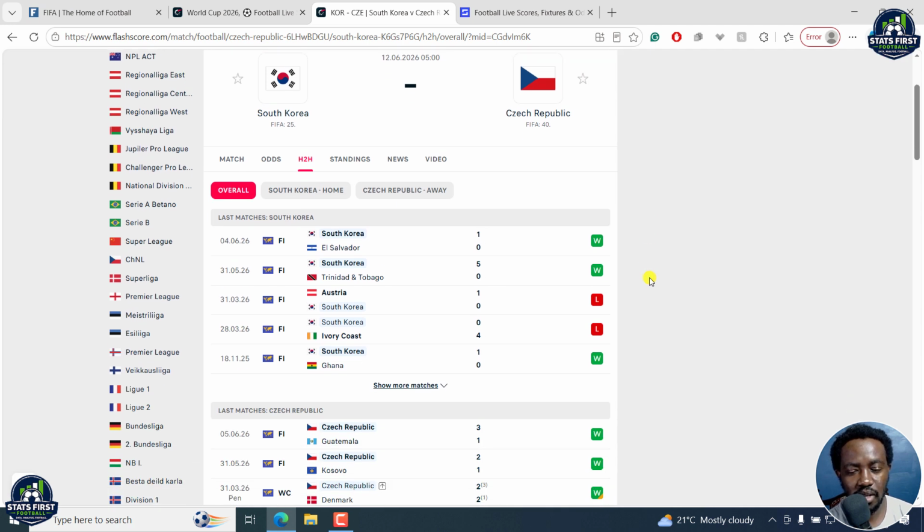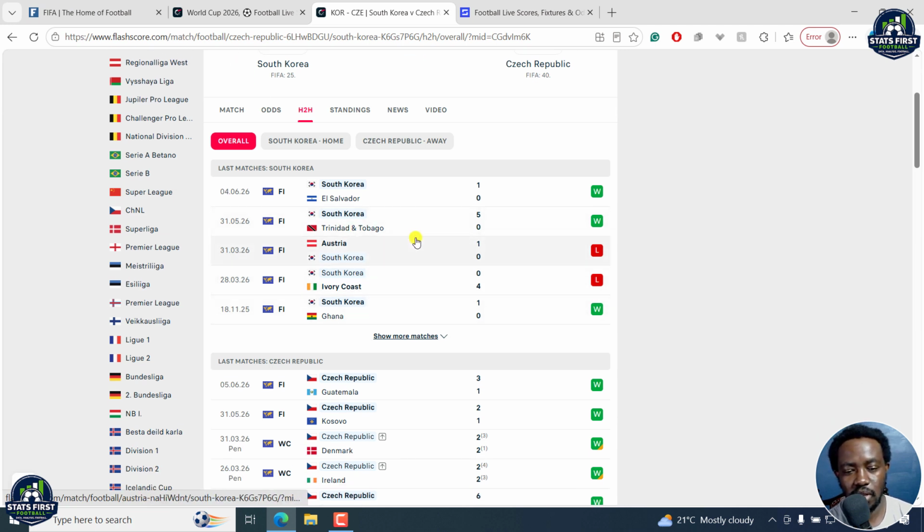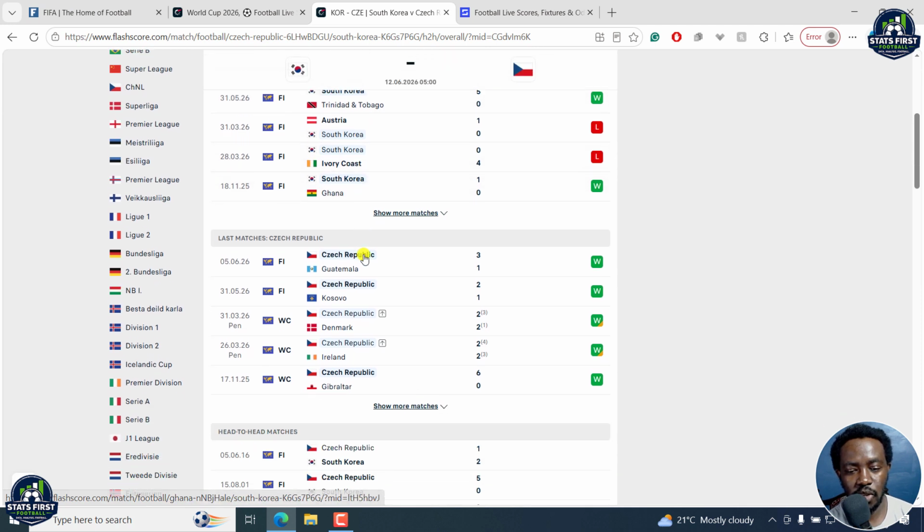As we can see here, as for the friendlies, South Korea have performed more or less sometimes winning, sometimes losing. So they won against Ghana, lost to Ivory Coast, lost to Austria, beat Trinidad and Tobago, beat El Salvador, but these are friendlies. Now, as for the Czech Republic, they've won their friendlies as well, which is good to see. And as for the World Cup qualifiers, they had to go into extra time, so they really took it to the wire to get to this one. It's only that they hammered Gibraltar 6-0.